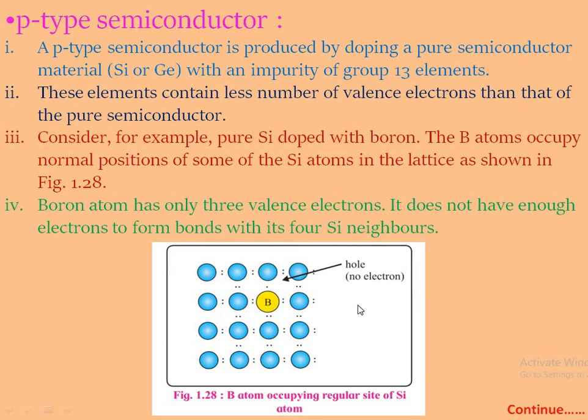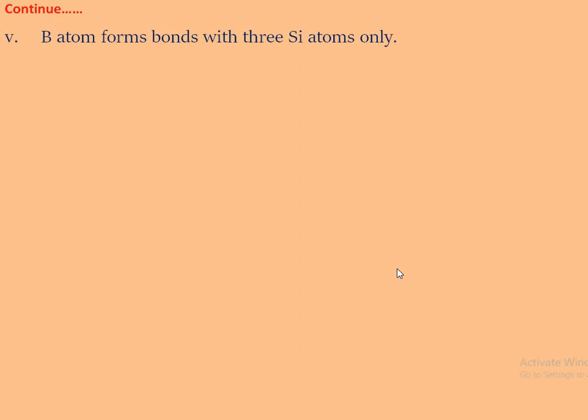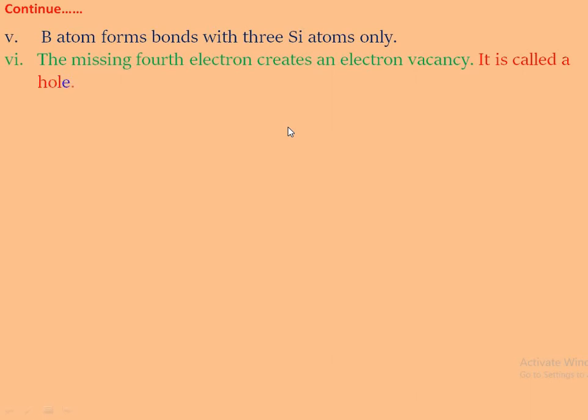There is no electron, as shown in this figure. The boron atom forms bonds with the 3 silicon atoms only. The missing fourth electron creates an electron vacancy. It is called a hole, and this is denoted by a small circle.